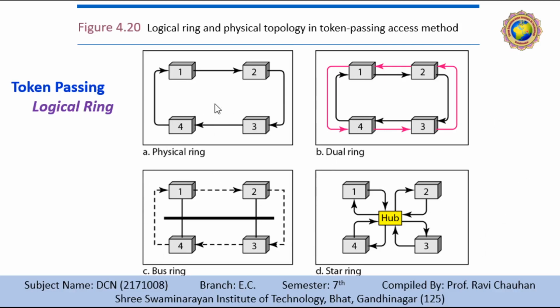There are four different topologies we have used. In a physical ring, a link is mostly vulnerable and a failure can occur. In a dual ring, there is a second ring available. Then there are the bus topology, and the most reliable hub, or star ring, token passing concepts. A particular token is given to each station that wants to transmit data, and then it is passed to another station.